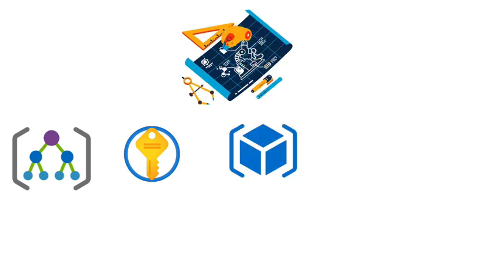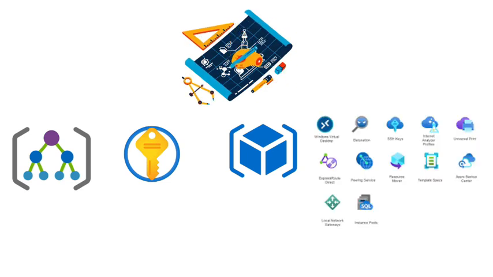Resource groups, the containers where actual Azure resources like VMs, web apps, and storage live. Resources, these are your actual services which run on Azure, like your app servers, databases, and networks. Tags are the metadata that you attach to your resources to slice, dice, and filter your environment.